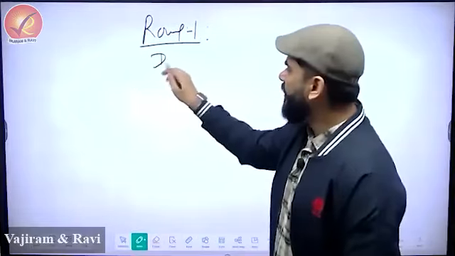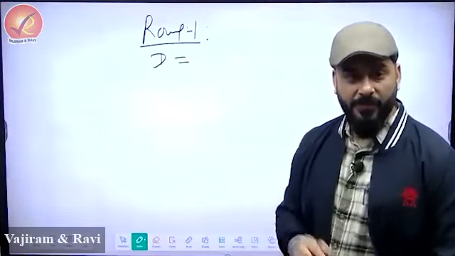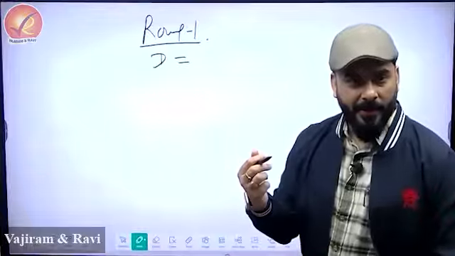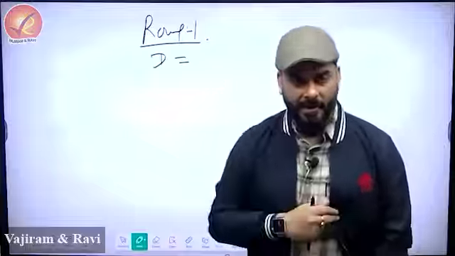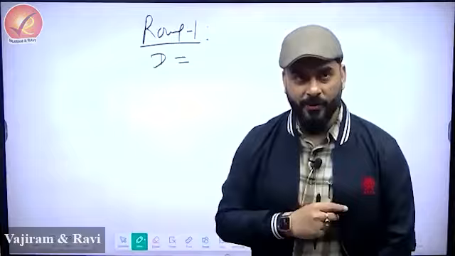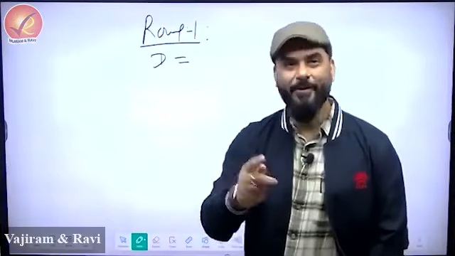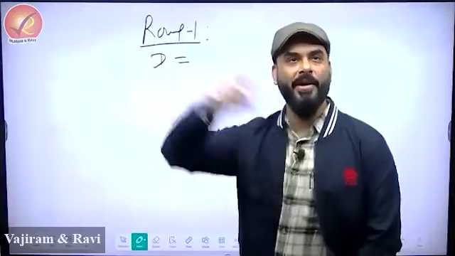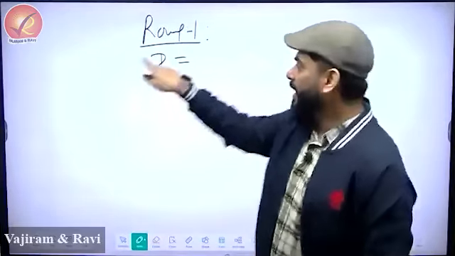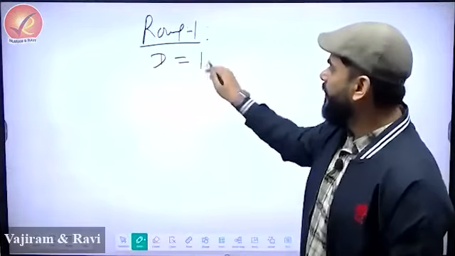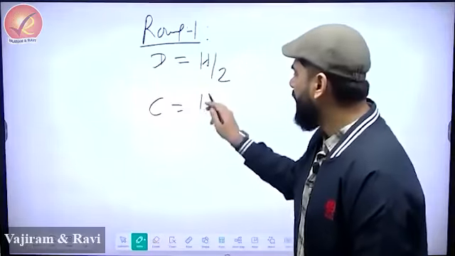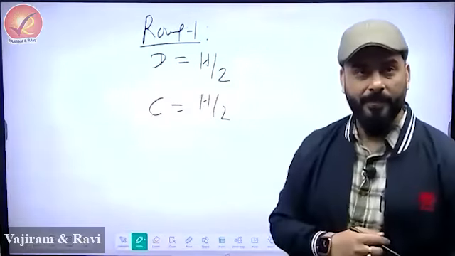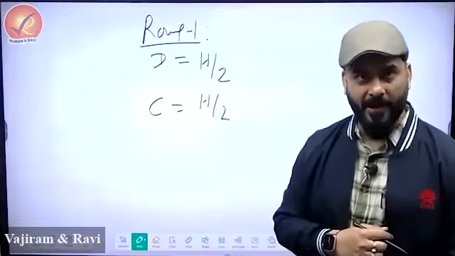Now, fatafat, please tell me, what shall I write in deposits? H went. Guys, H ka check is there in the bank, but I told you the behavioral ratio of the people is, whatever money you get, you keep half in your pocket, half in the bank. So H ka check will go in the bank, but H by 2 will be deposited, and the cash in hand will be H by 2. This is how it will be divided in round 1.